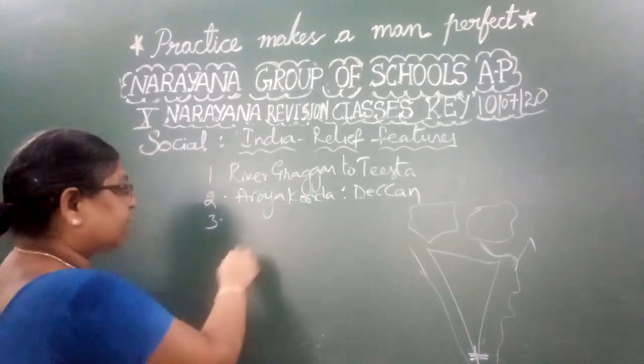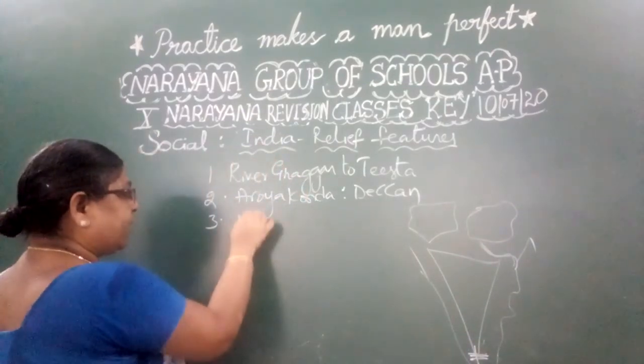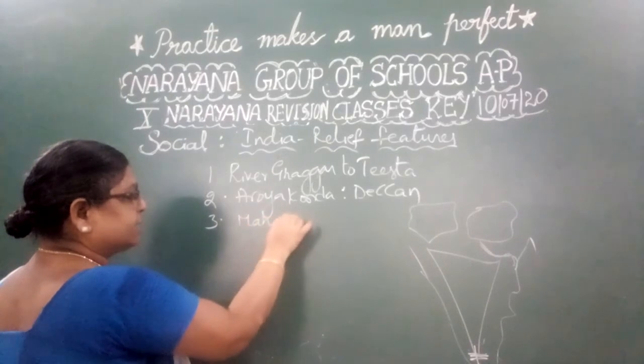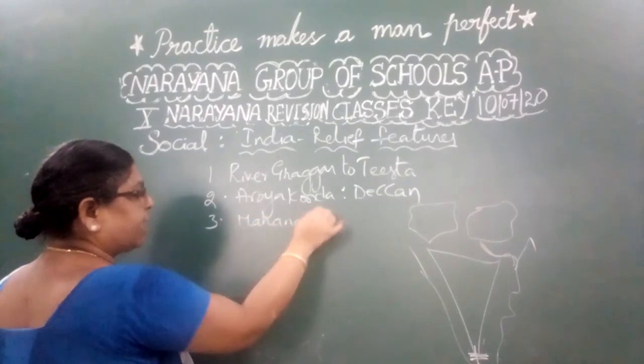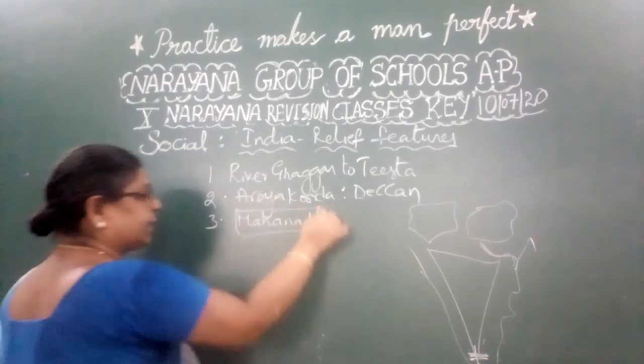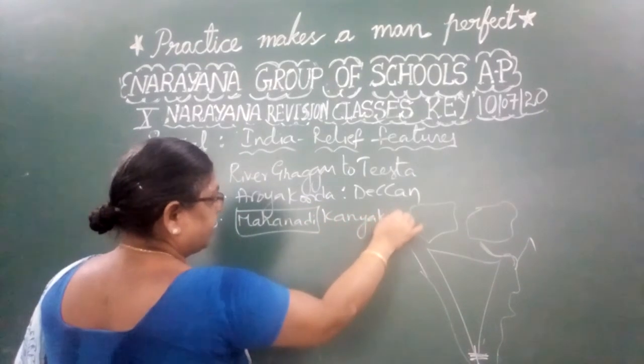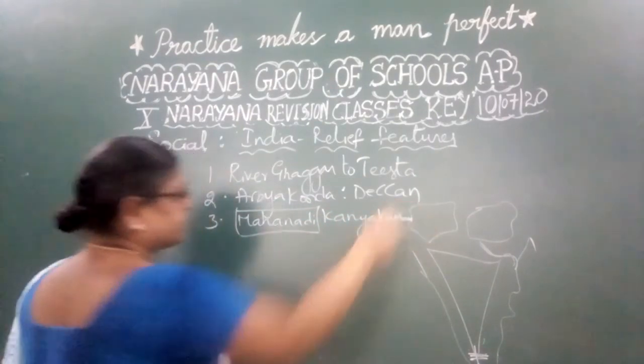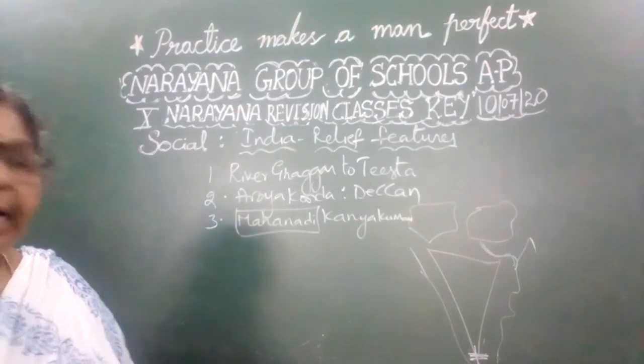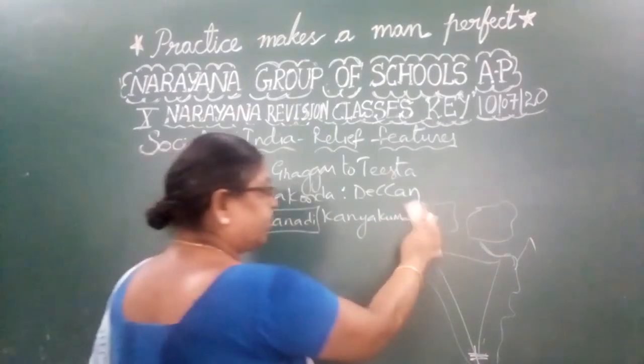So what is the correct one? Mahanadi is wrong. In the place of Mahanadi, we need to write Kanyakumari. So what does the statement say?